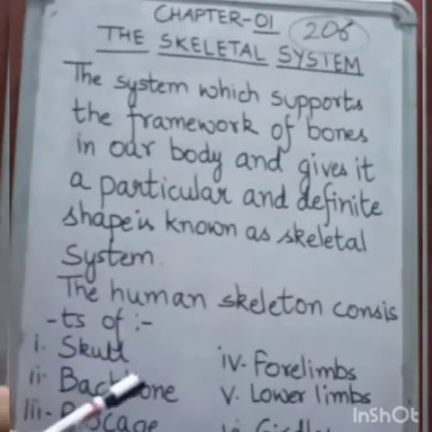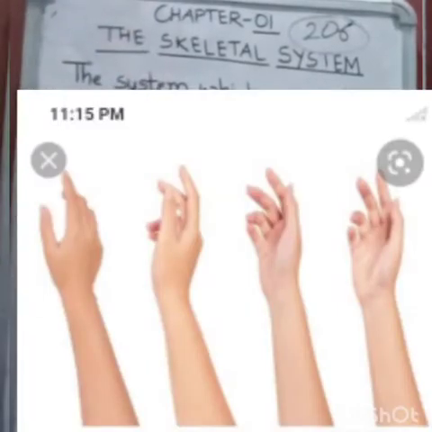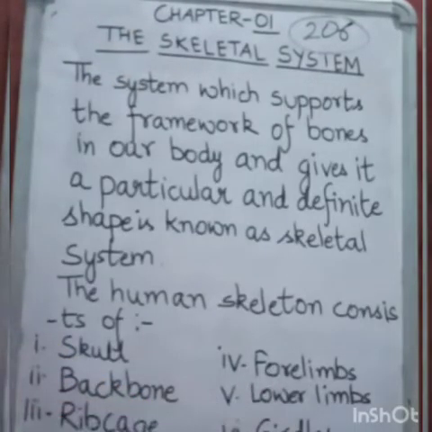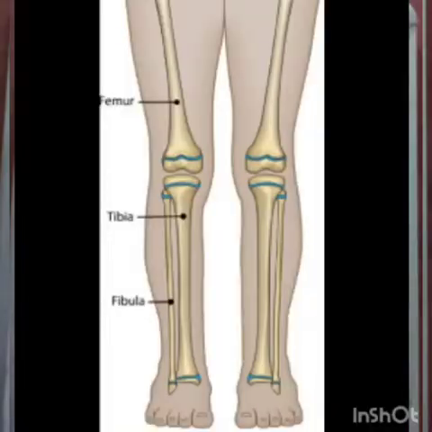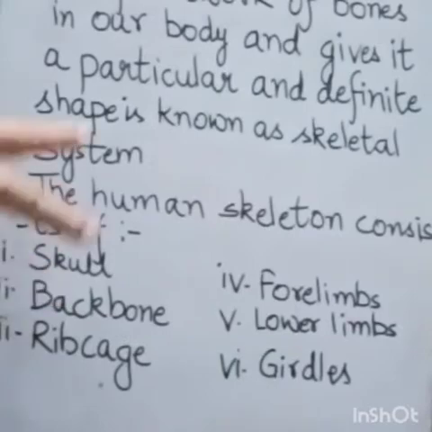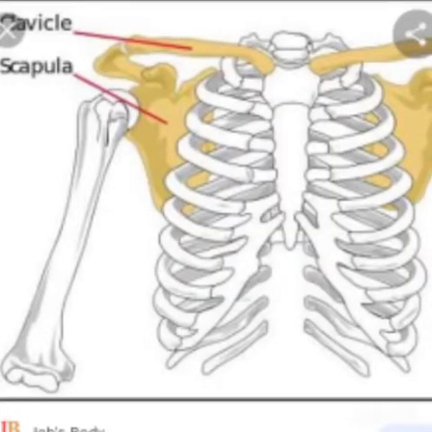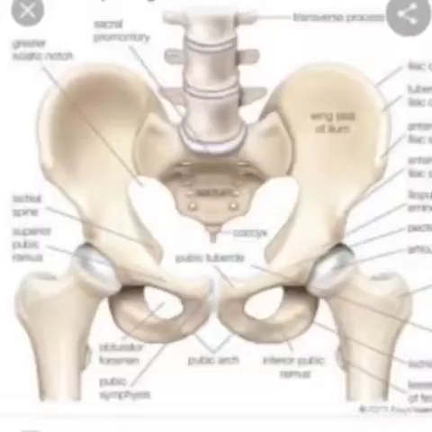The chest region. Then forelimbs, forelimbs are your hands. Then lower limbs are your legs. The last one is girdles, and there are two types of girdles that are present in our body. One is shoulder girdle and the second one is hip girdle.